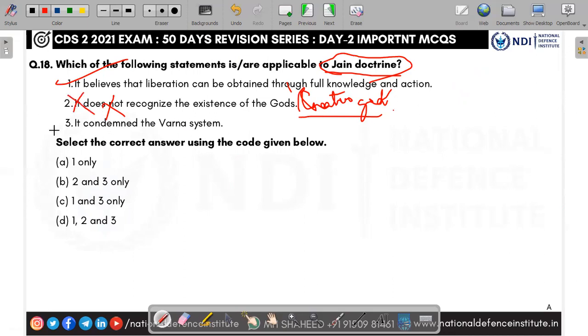The third one, it condemns the Varna system. No, Buddhism condemns the Varna system. Jainism does not condemn the Varna system; it condemned only caste discrimination, but not the caste system. Only Buddhism condemns the caste system. So the third is also wrong. They are asking for the correct answer. The answer is A, 1 only. Option 1, it believes that liberation can be obtained via full knowledge and action. Only A is right.